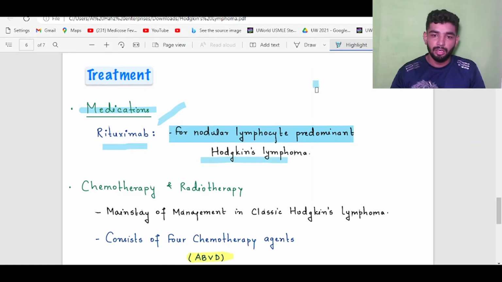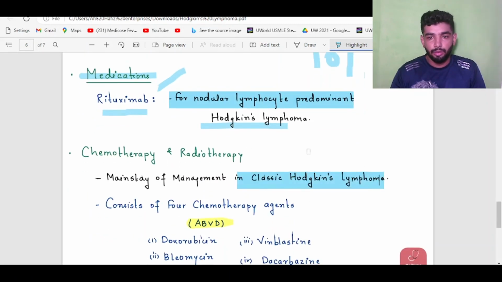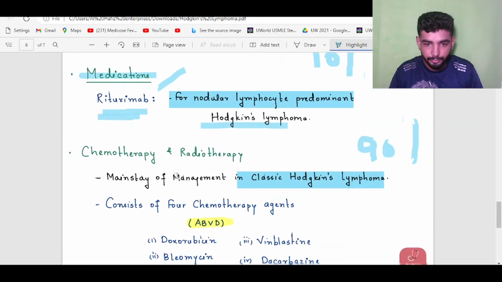These are the 10% we discussed previously. Chemotherapy and radiotherapy are used in classical Hodgkin lymphoma, which is the other 90%. In lymphocyte predominant Hodgkin lymphoma, we use rituximab, a monoclonal antibody.